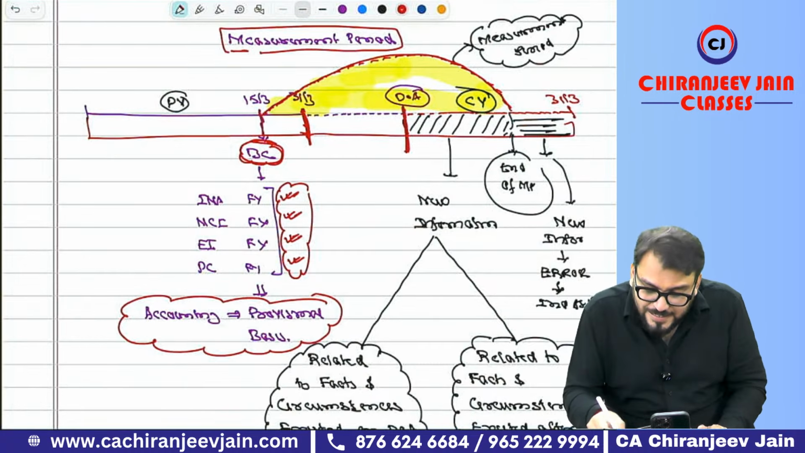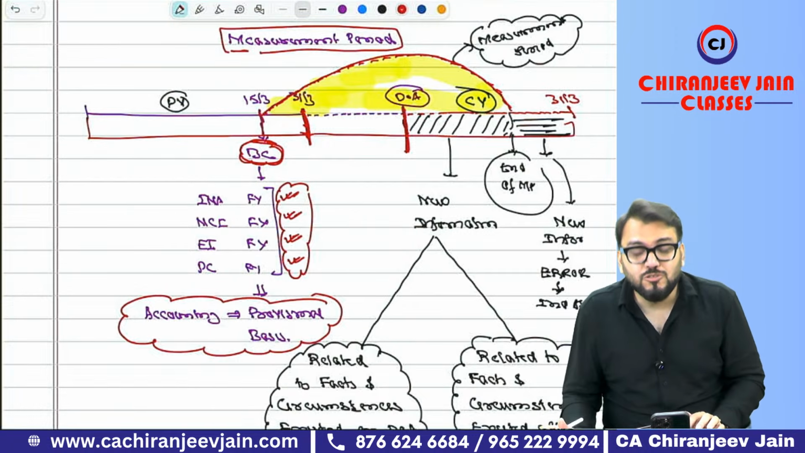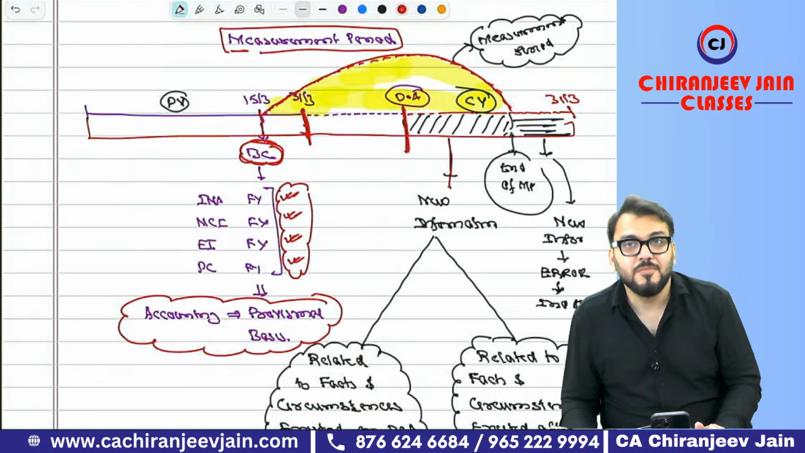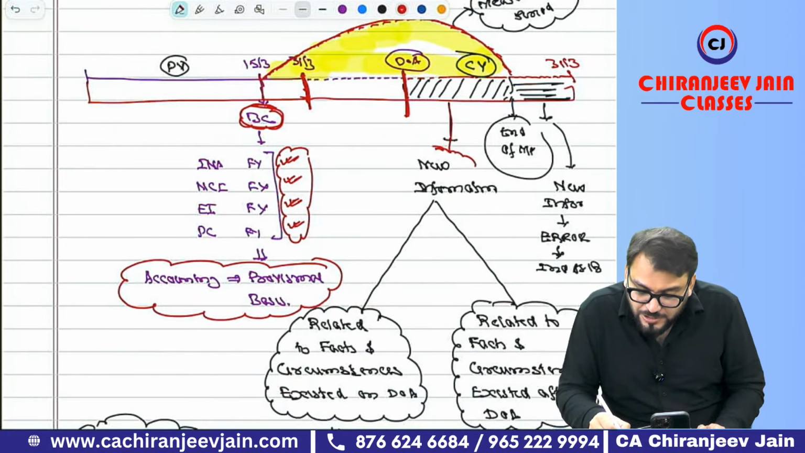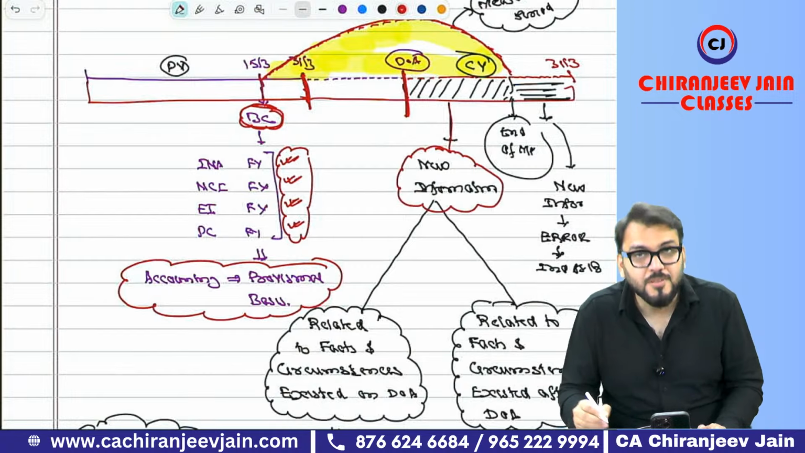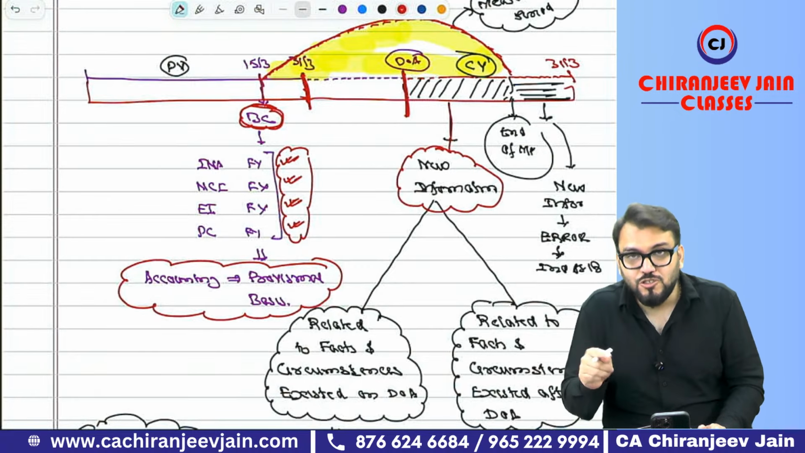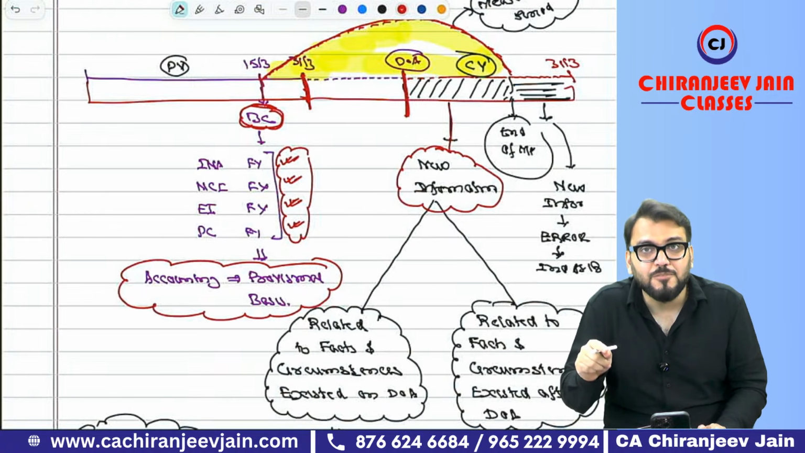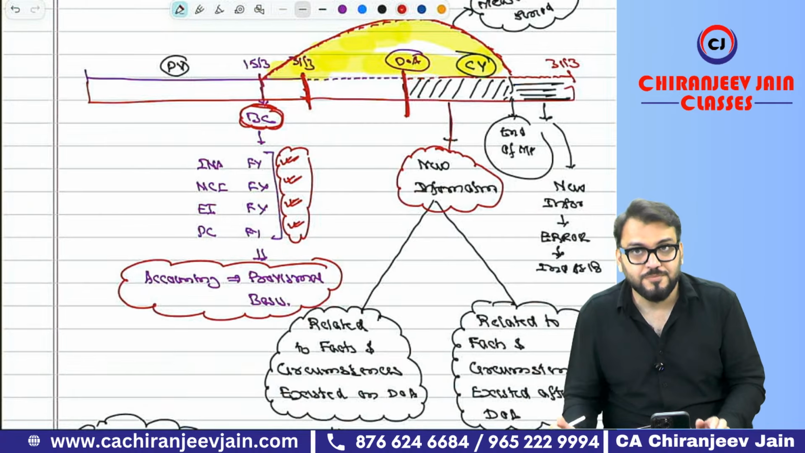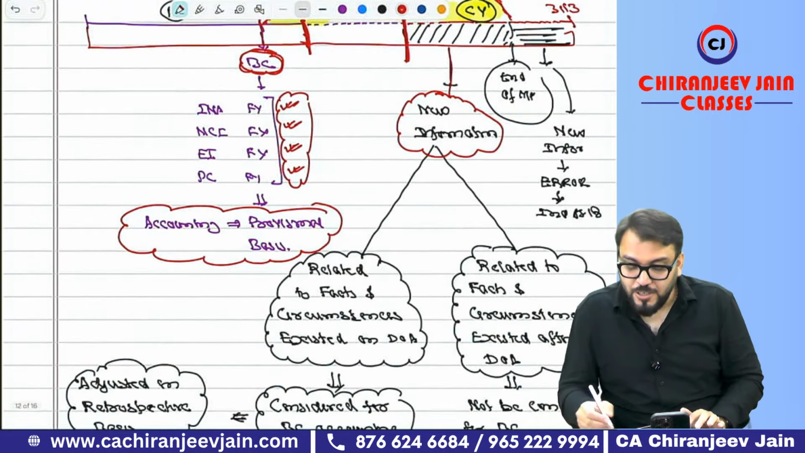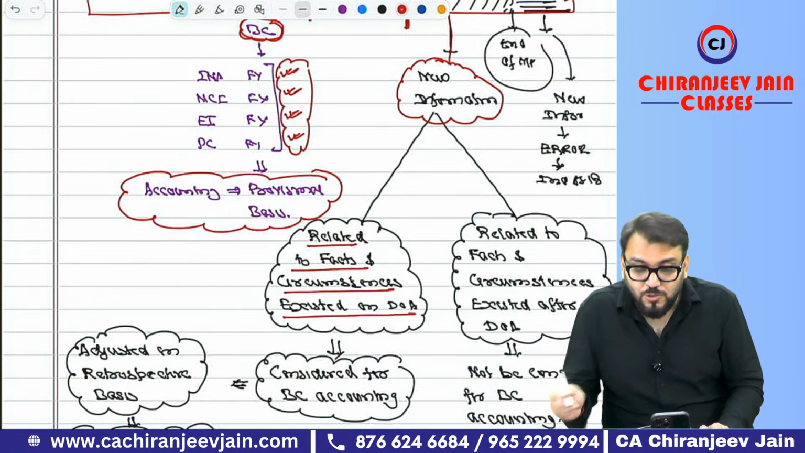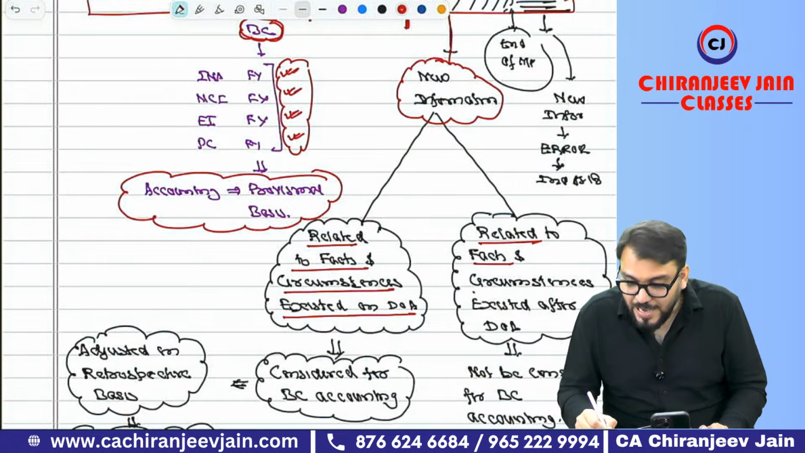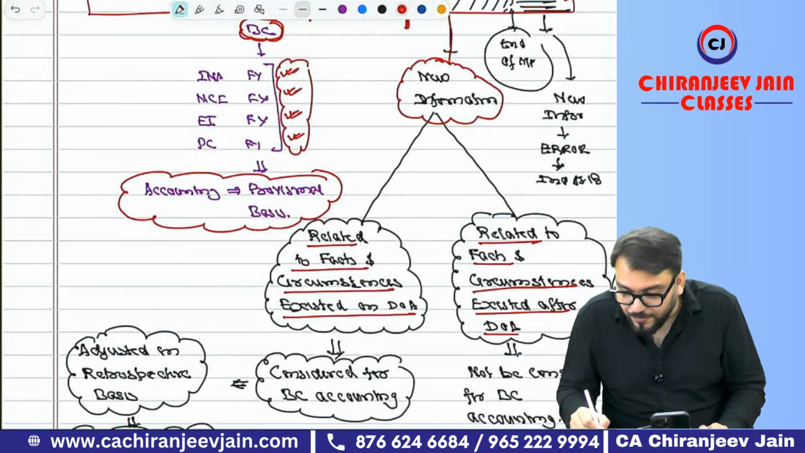During this measurement period, you should try to obtain the information. You will obtain new information about the facts and circumstances which existed on the date of acquisition. So there can be two types of information: new information related to facts and circumstances that existed on the date of acquisition, or new information related to facts and circumstances that existed after the date of acquisition.